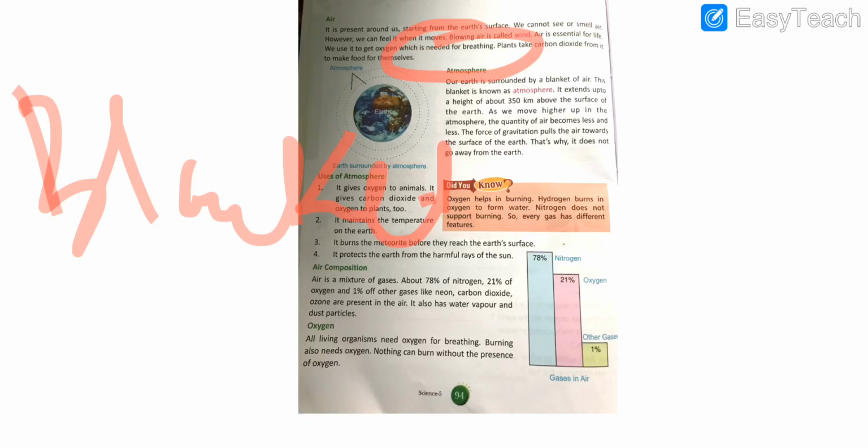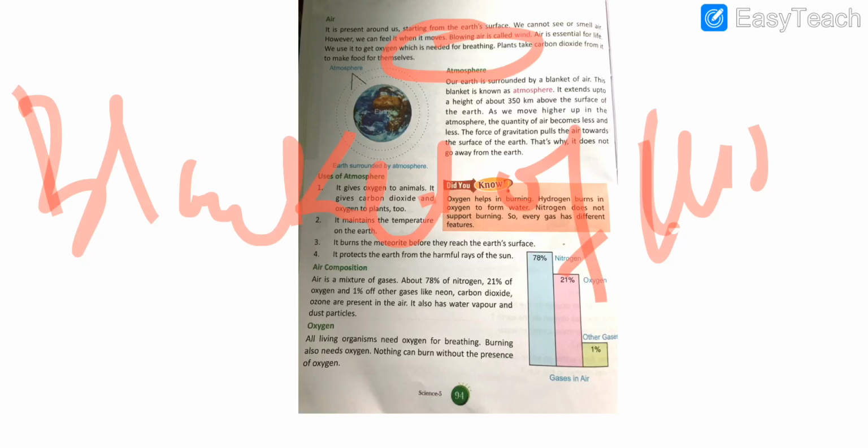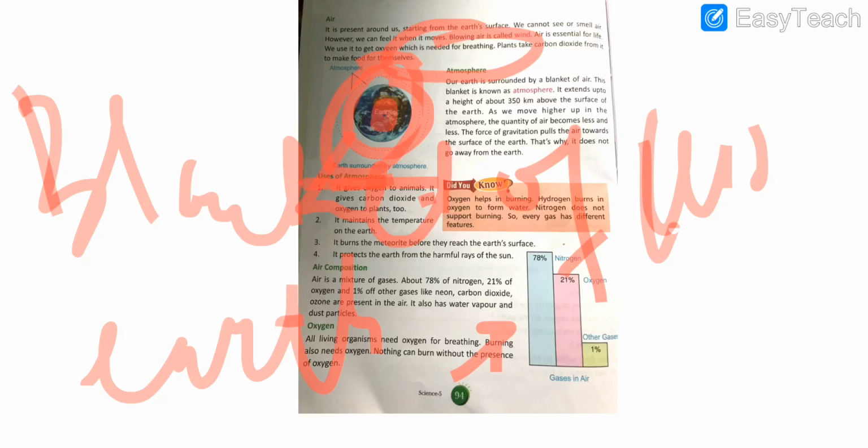Now students, we will see what is atmosphere. Students, we define atmosphere as the blanket of air that surrounds our Earth. In your book you can see this is the Earth and this is the blanket of air which is called atmosphere.